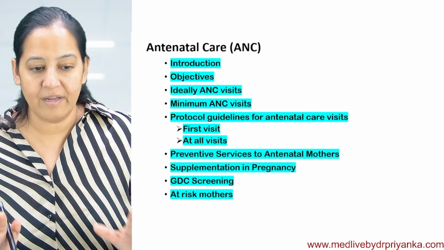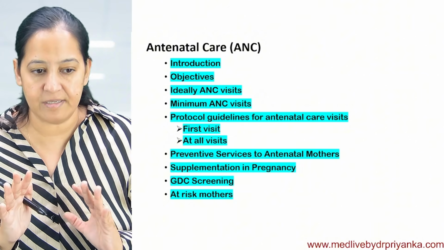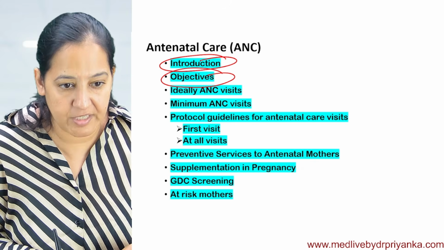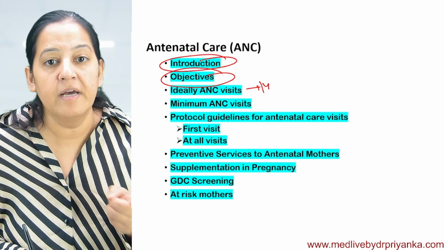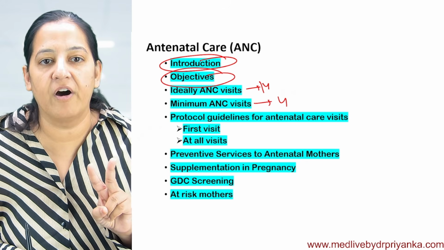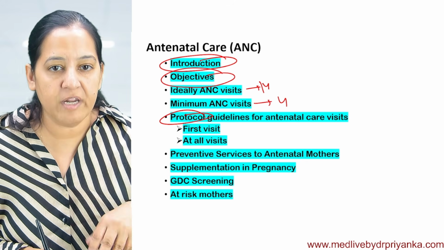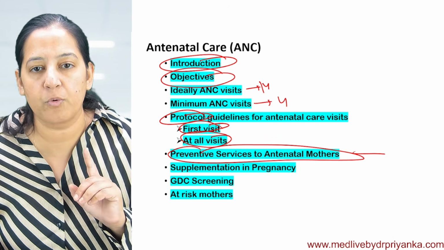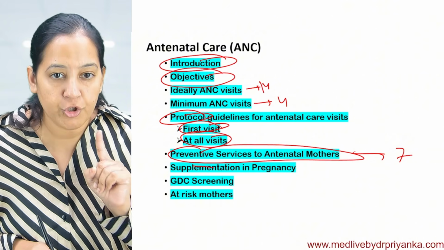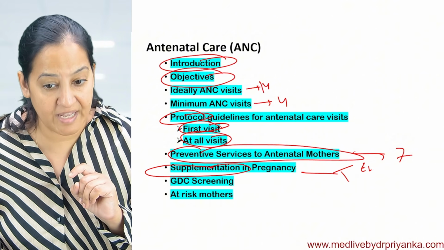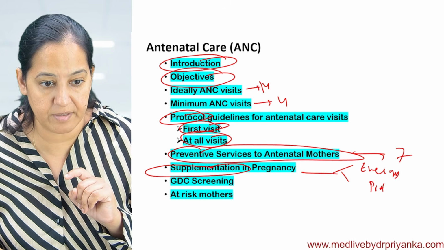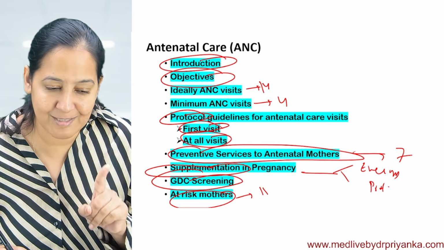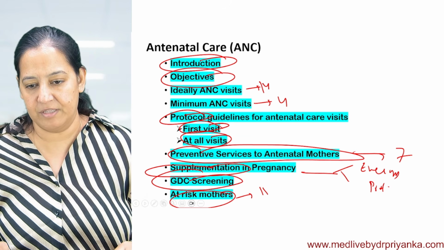We are done with antenatal care. If you get a long question on antenatal care, you have to describe your answer under these headings. You should describe the definition and the objectives. The ideal visits are 14. Minimum visits recommended by Govt of India are 4. You should know the protocol: what investigations at first visit, what investigations at subsequent visits. You should know the 7 services provided free of cost to all pregnant ladies. You should know the supplementation, the energy requirement, the protein requirement. You should know how GDM screening is done, and you should know the 11 high risk pregnancies. Give me a thumbs up, people.